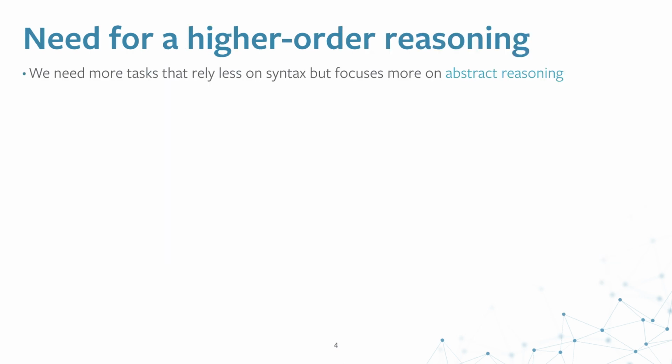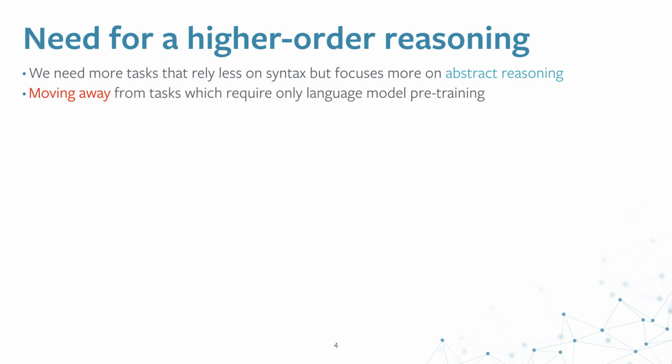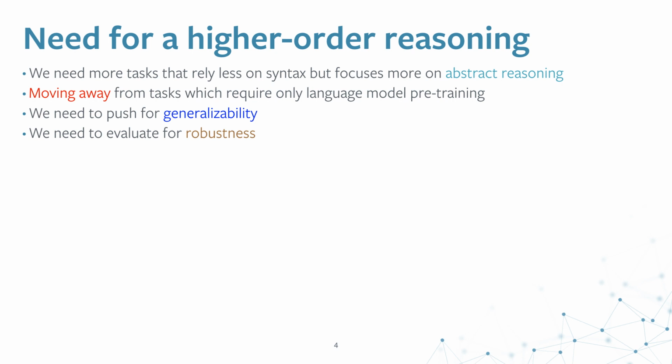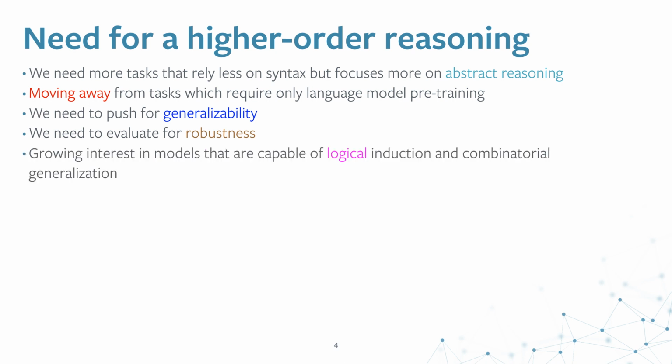Essentially, we need tasks that rely less on language modeling and the linguistic artifacts of the text, and work more on the abstract reasoning component. Basically, we need tasks which require us to move away from language model pre-training, tasks that push for generalizability and help us evaluate robustness.